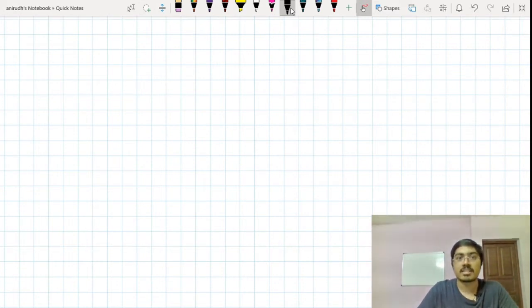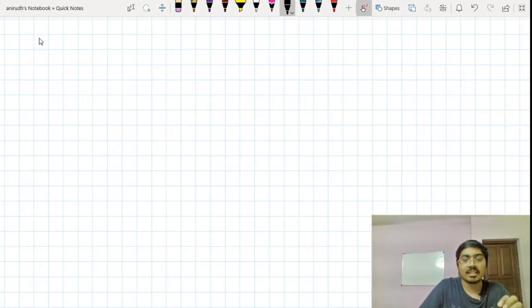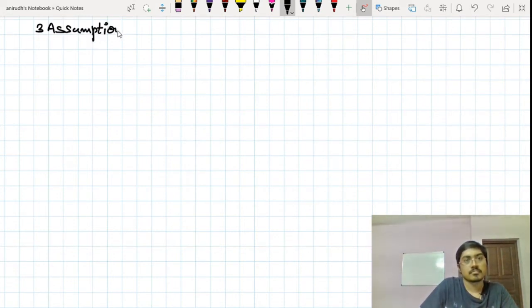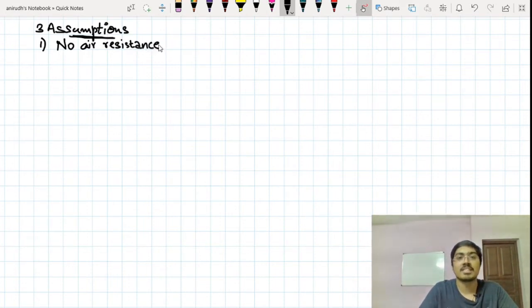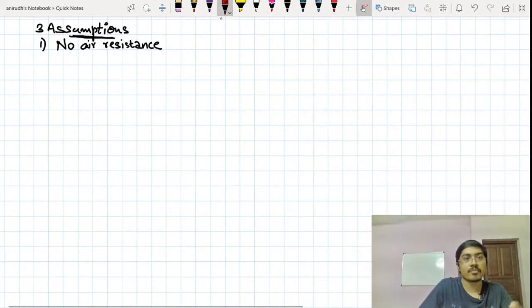Understand that whenever they frame a question, the basic thing to understand is that you need to consider three assumptions here. This is something that you are supposed to remember every time. The first assumption is that there is no air resistance. Only then you will be able to solve the questions as per what they are mentioning in the question paper, right? So you don't have to consider any air resistance, unless they are specifying it. If they are specifying there is an air resistance, then obviously you have to consider that.